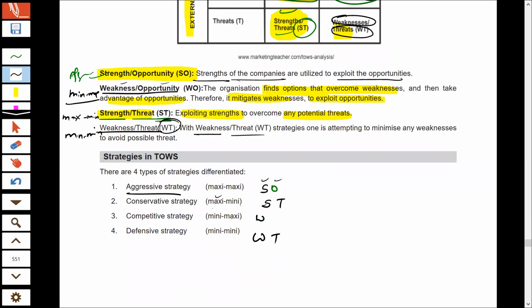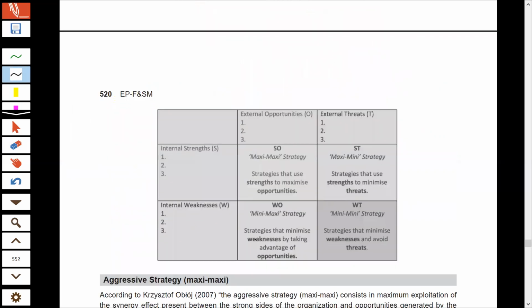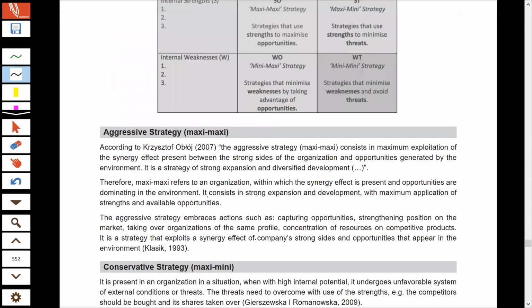So you have to take maximum use of your strength and minimize your threats. Mini max is used when you have weakness in the internal environment and opportunities in the external environment. So you have to minimize your weakness and take maximum benefit of opportunity. Mini mini is used for WT. Now we'll understand all these strategies in detail.